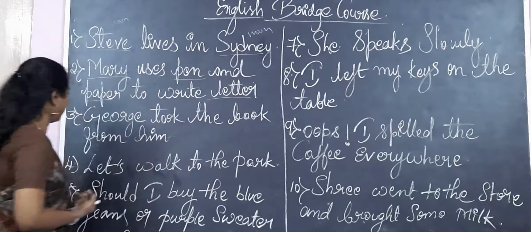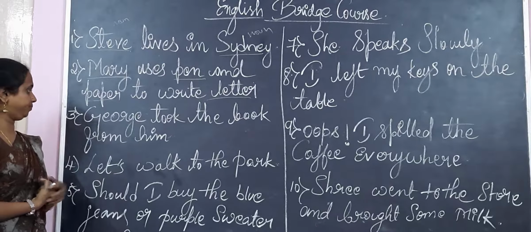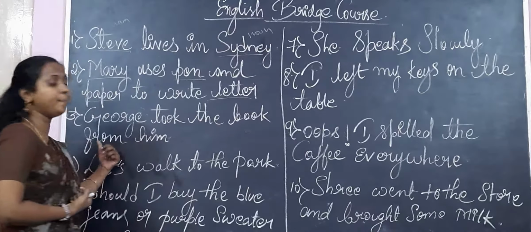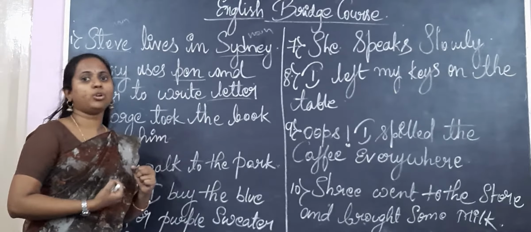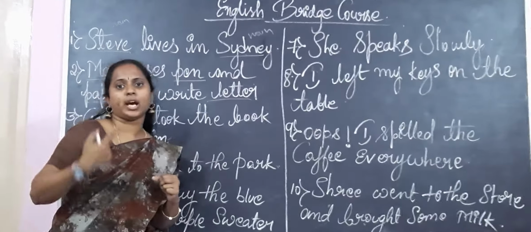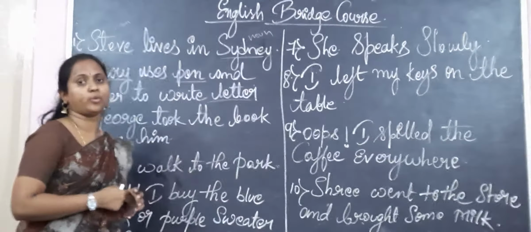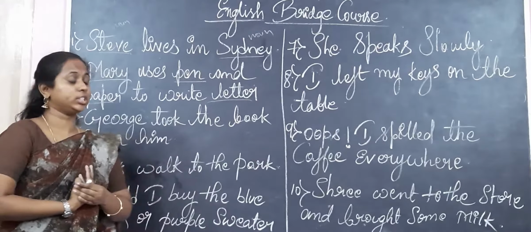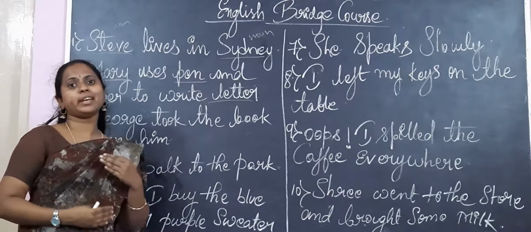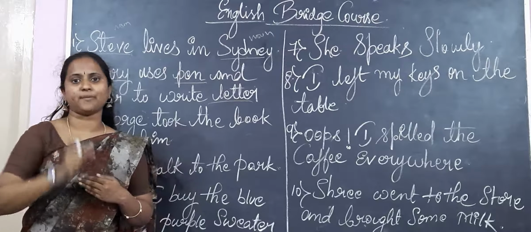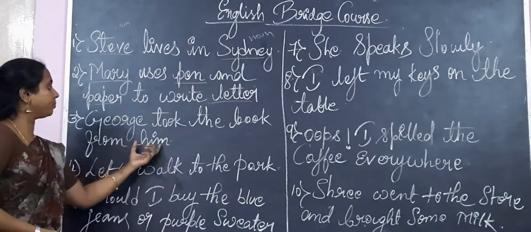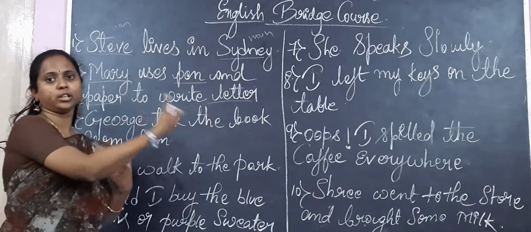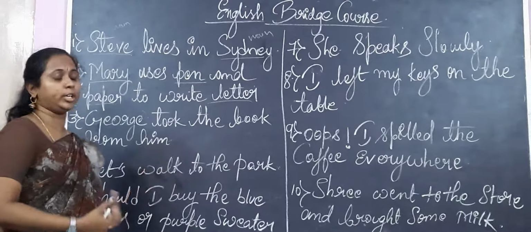The next is: George took the book from him. I told you last time itself, pronoun is your second part of speech. A pronoun is when you replace a noun with some word. Him: instead of telling the name of a person, you are just saying him.